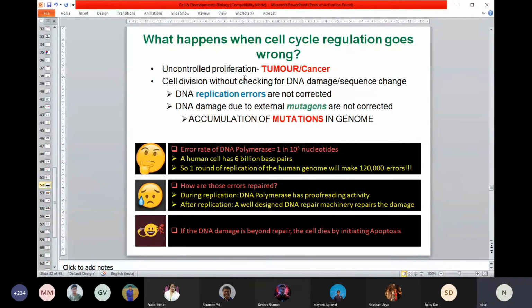Okay, so they can induce mutation or change the DNA sequence in your body. So both of them can contribute to uncontrolled proliferation, ultimately leading to cancer. Now, uncontrolled cell cycle could be either a problem of replication error, or your cell could be exposed to different kinds of mutagens, radiation, chemicals, and so on. I hope that's clear.